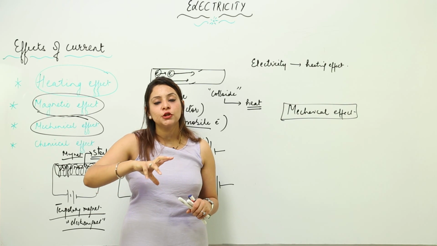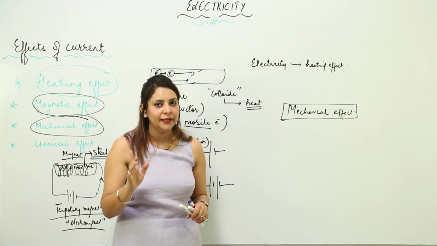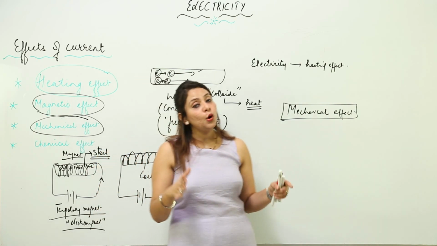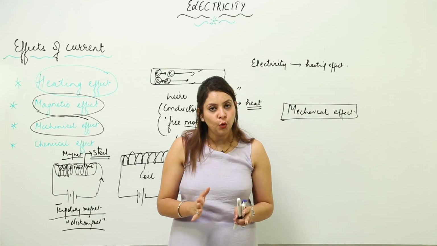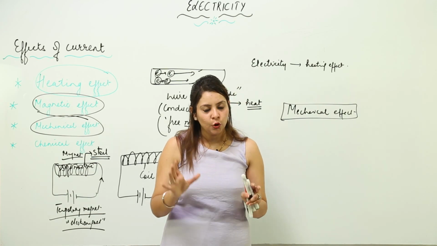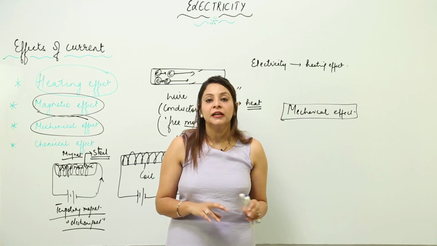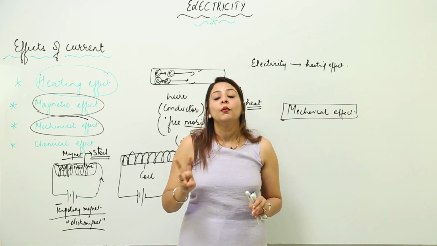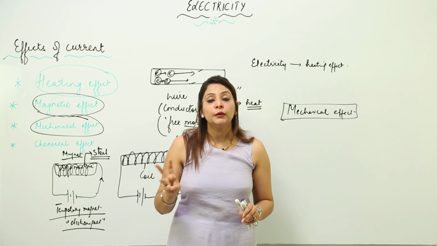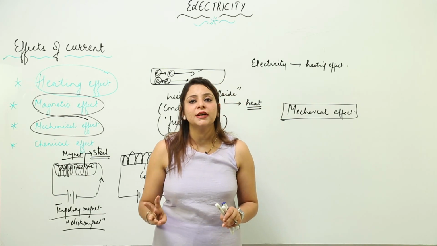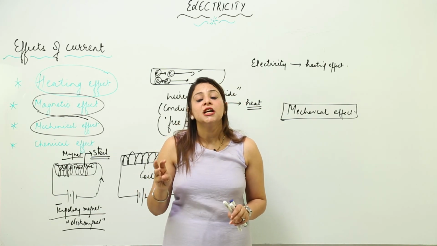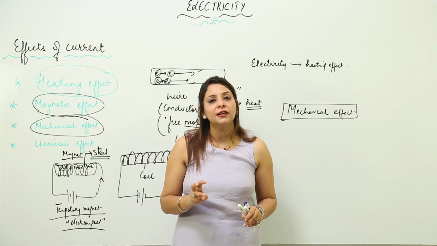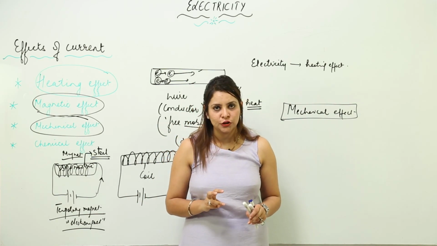Listen to me carefully. Suppose I have a coil placed between poles of a magnet. Secondly, that coil is free to rotate. Third, what happened? We pass electric current, and what we see is that the coil just rotates, showing that electricity can give rise to a mechanical effect also.